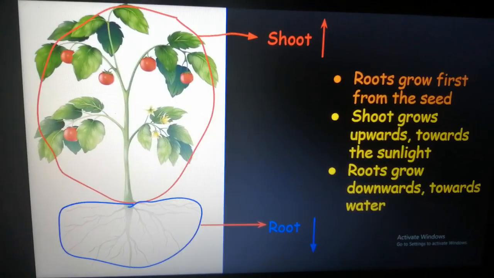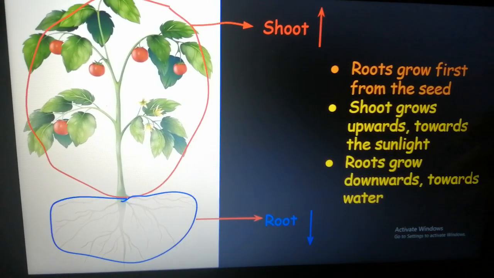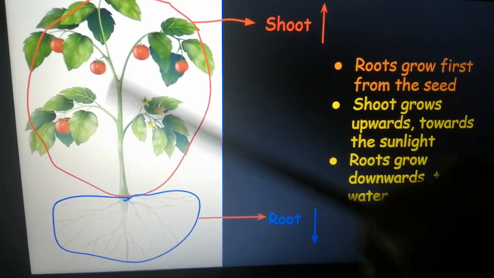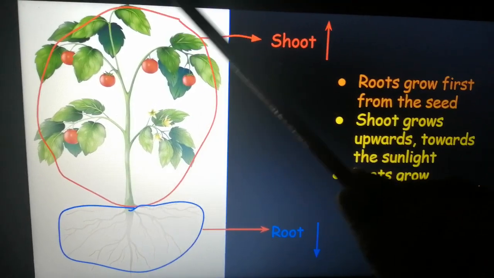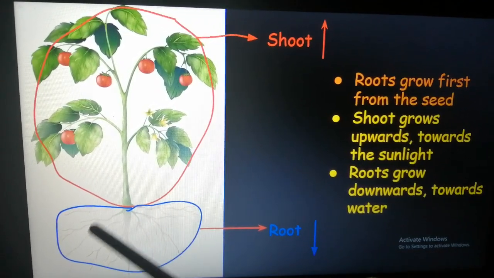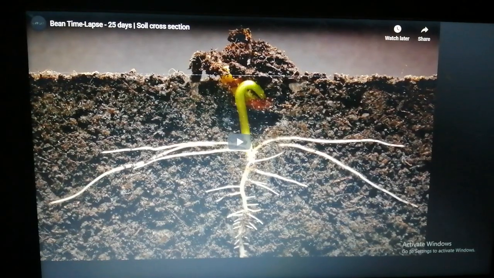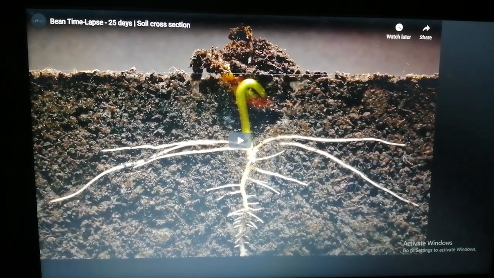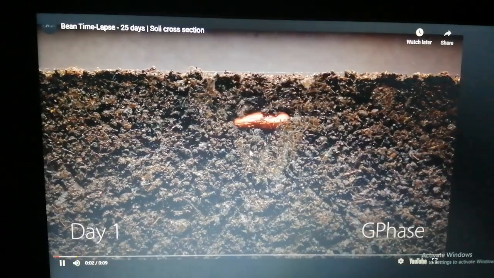The movement of the shoot and the root is influenced by sunlight and water respectively. That is, the shoot will grow towards the sunlight and the roots will grow towards water. Now let's see how seeds germinate and grow into a fully grown plant.